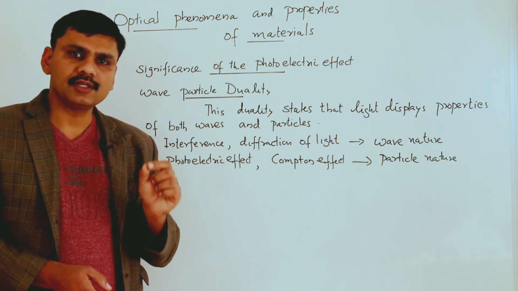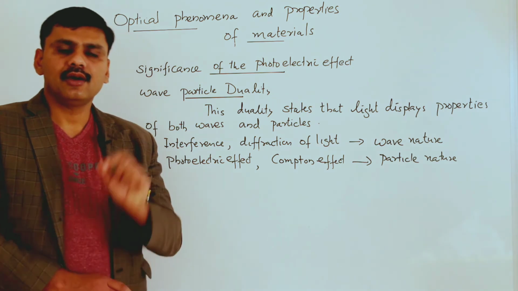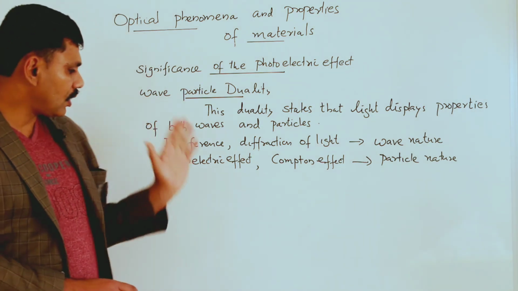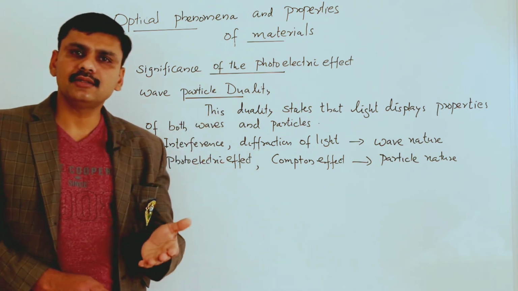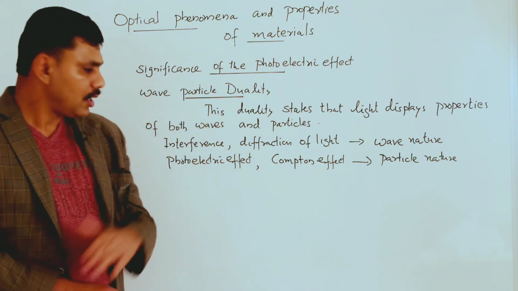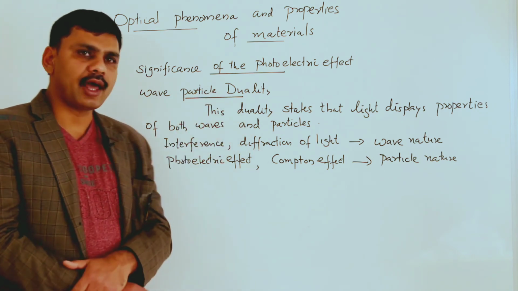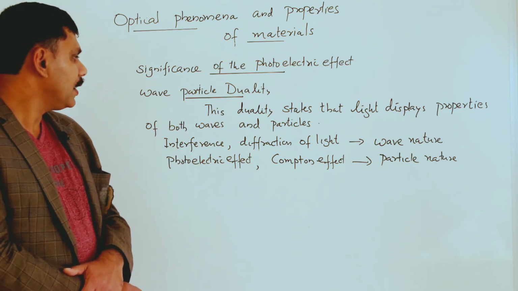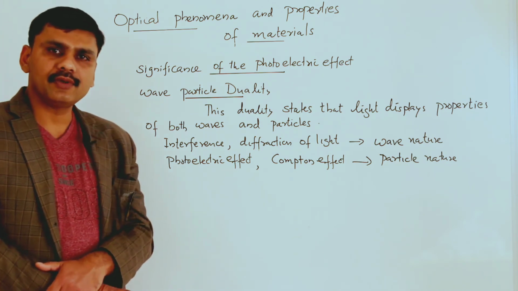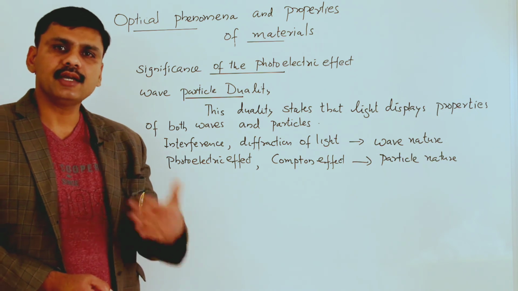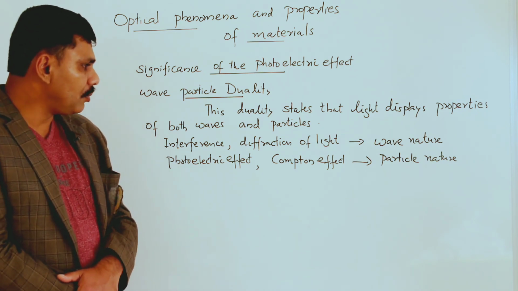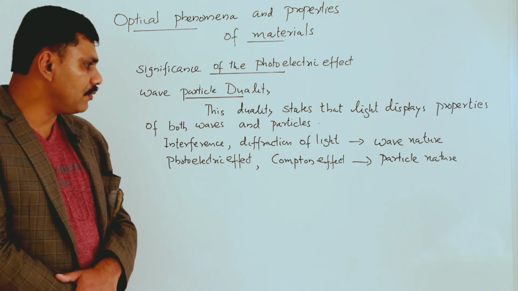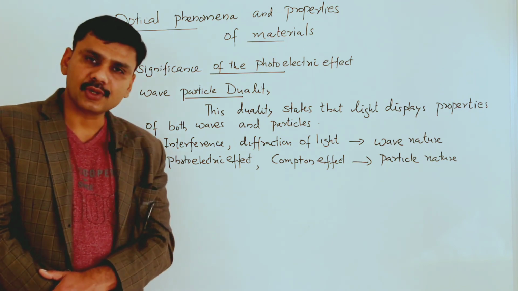One photon is considered as a particle, and one photon can eject one electron from the metal surface. So the photoelectric effect clearly explains the particle nature of light. But interference and diffraction of light show the wave nature of light. So duality means light can be considered as a wave and a particle. In some phenomena we explain the wave nature of light, and in some other phenomena we explain the particle nature of light.